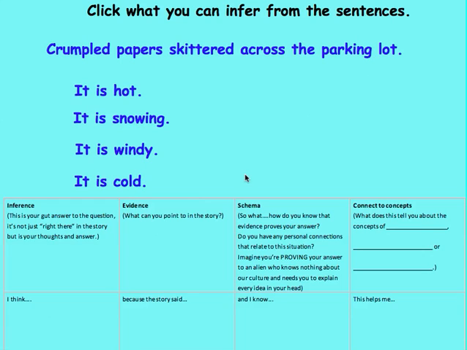Inferring is when you use clues that the author has given you and make connections to your schema to figure out what they're really saying. So let's figure out what's going on here. We have our sentence that says, crumpled papers skittered across the parking lot, and we need to figure out, is it hot, is it snowing, is it windy, or is it cold?